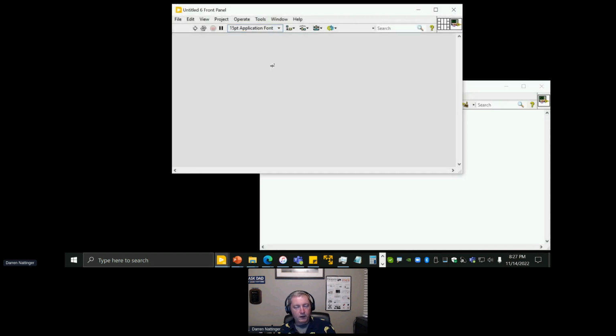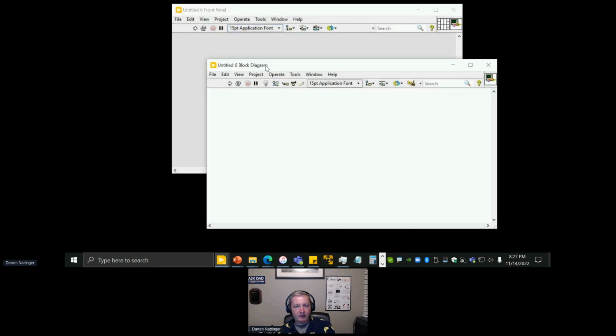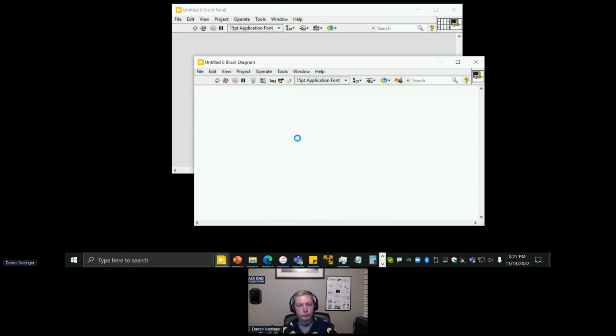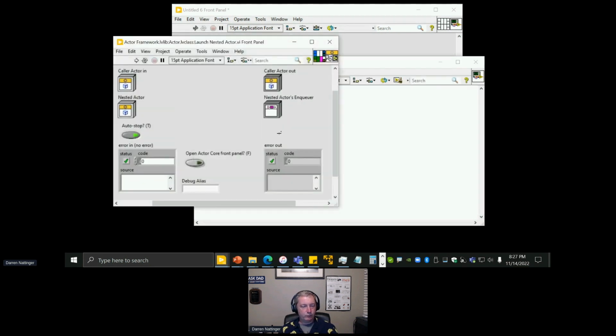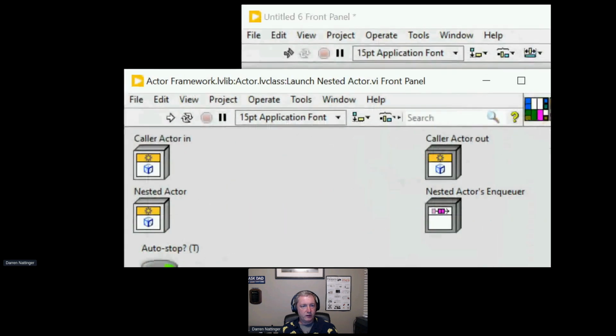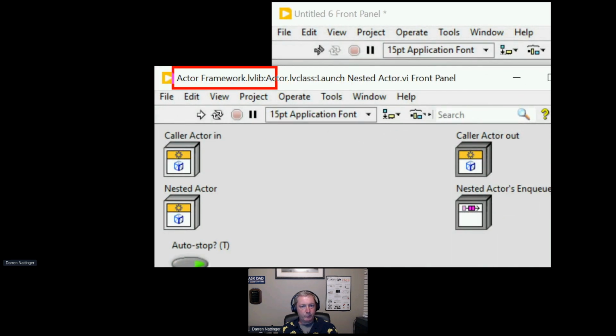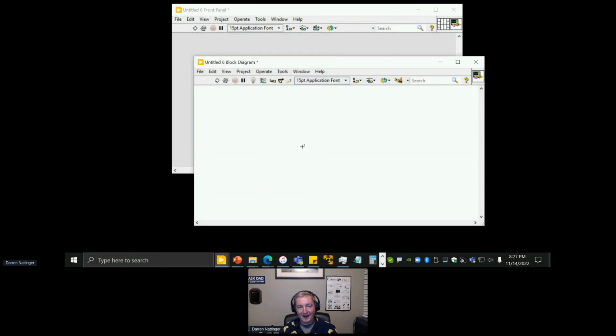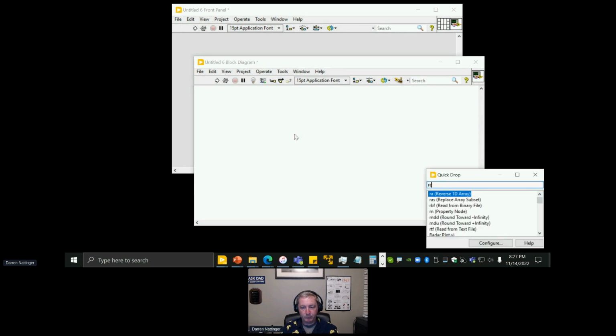So let's drop a VI like launch nested actor. This is one of the core VIs in active framework. And if we look at it, we see that it is a member of active framework.lvlib, active framework.lvclass, launch nested actor. Okay, so this VI is part of active framework.lvlib. Well, it turns out, as I mentioned in the slides, there are parts of active framework that are not part of the active framework lvlib.